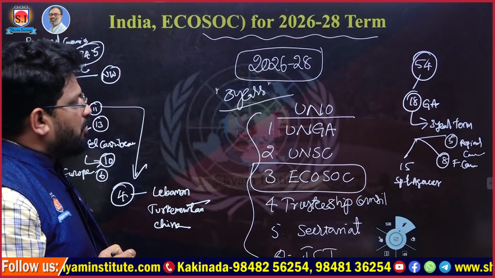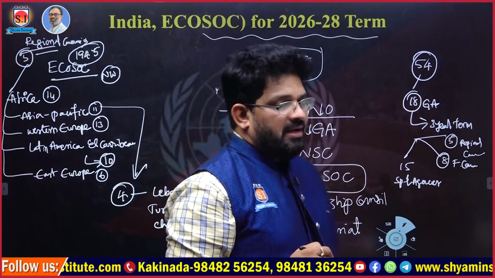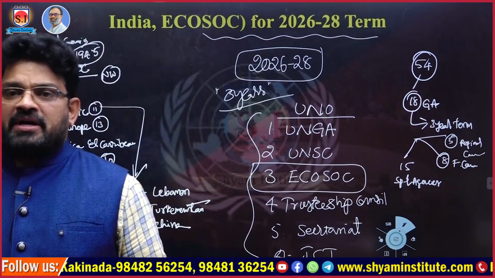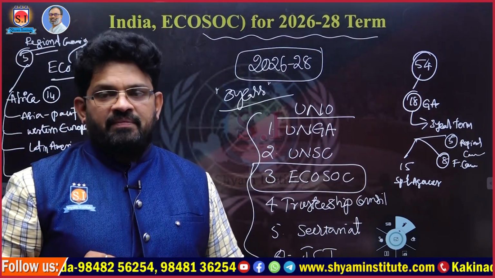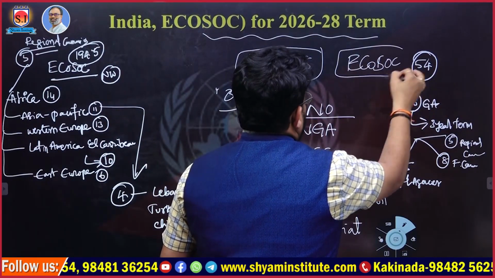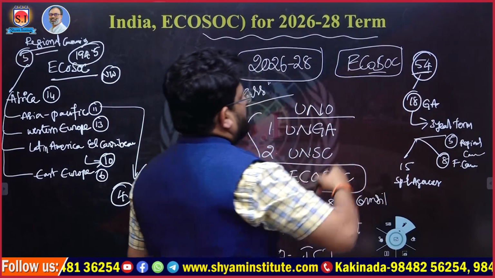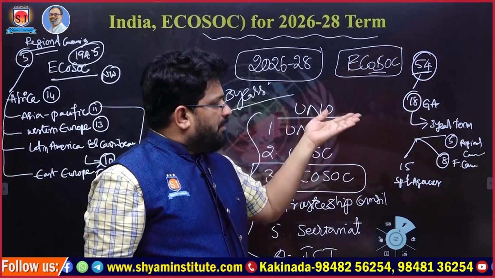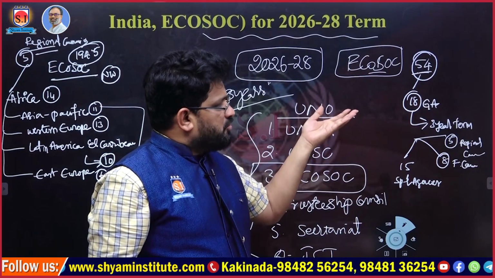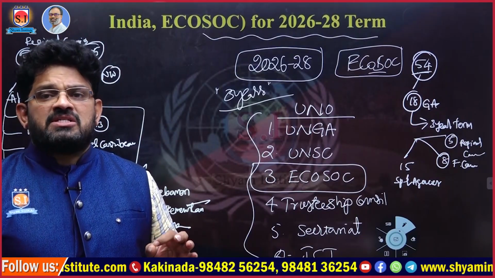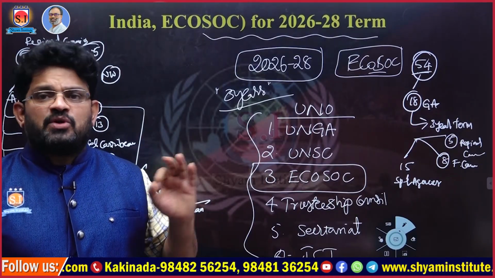ECOSOC headquarters is located in New York, and it was introduced with the United Nations Charter of 1945. And then ECOSOC has 54 member nations. 54 countries are members of ECOSOC, and out of these, 18 countries joined as member with reference to the United Nations General Assembly, and their tenure is 3 years.